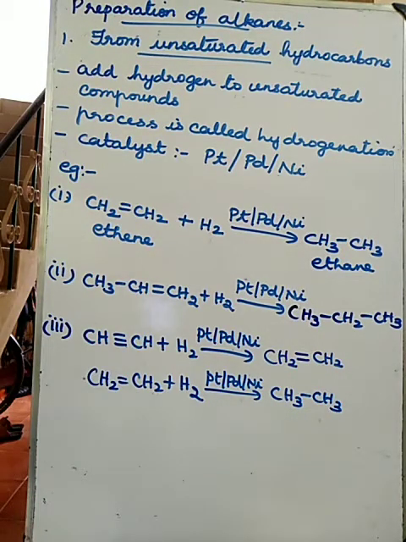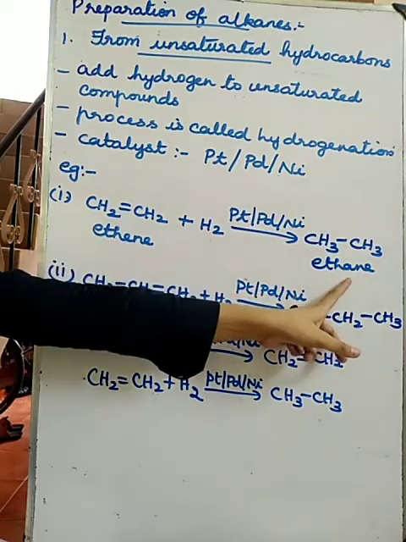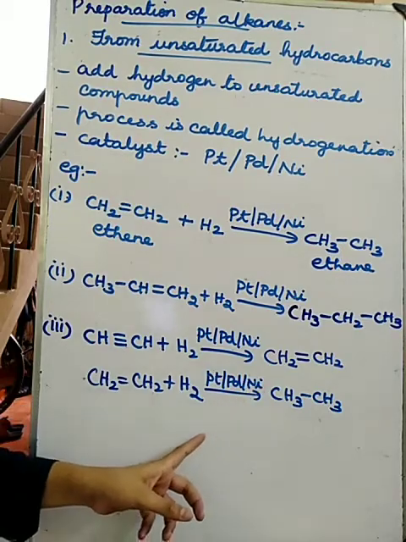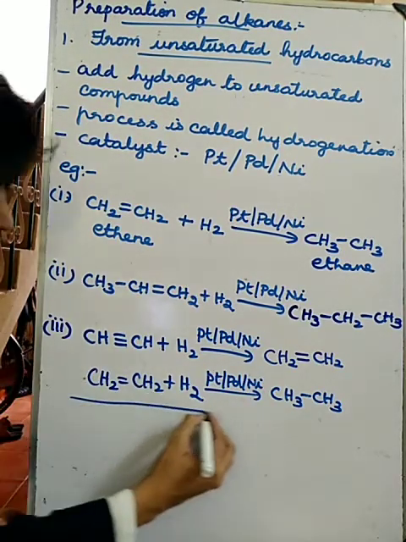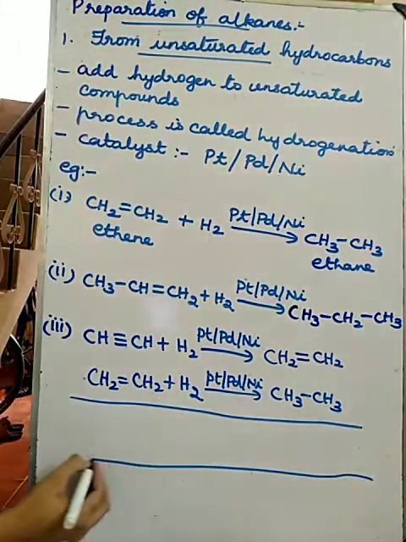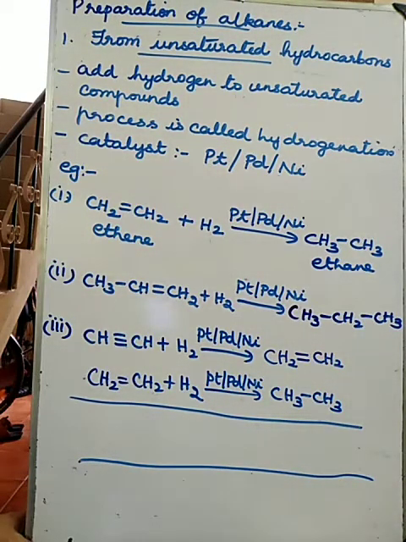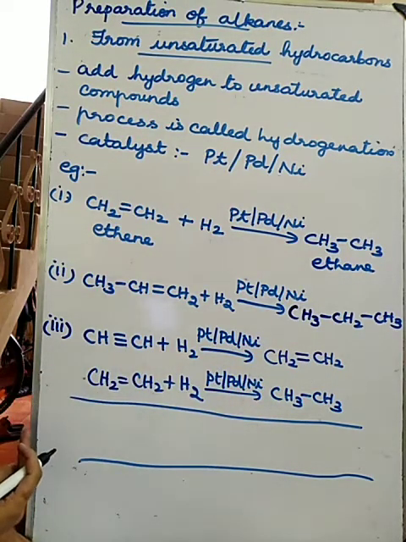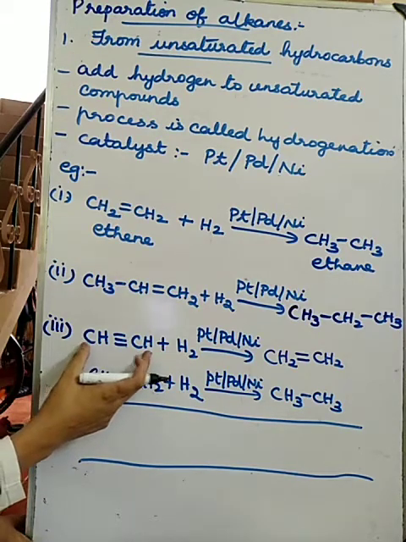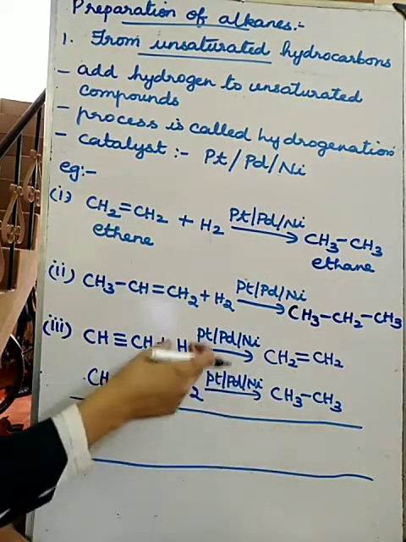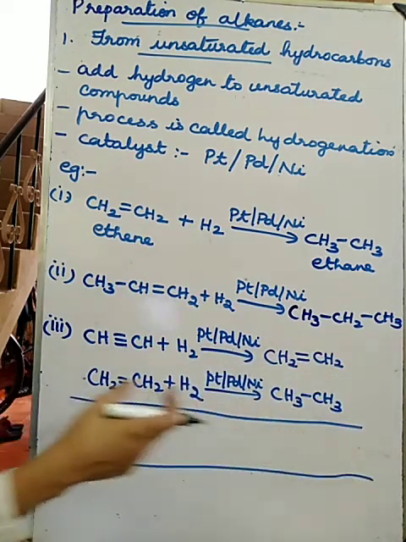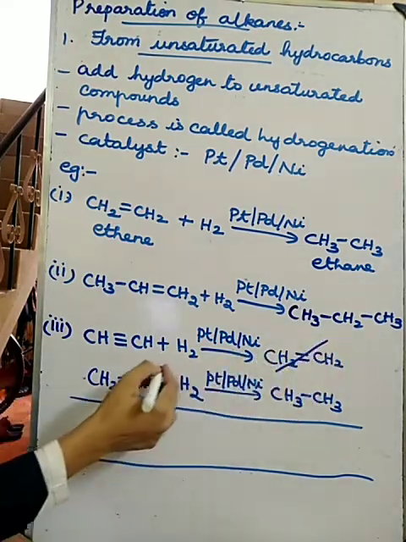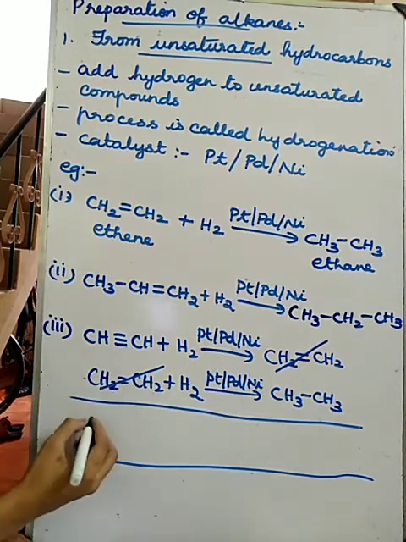Understood? So if it is a double bonded unsaturated compound, you will get the alkane in one step itself. But if it is a triple bonded compound, you will get alkane in two steps. So what will be the overall equation for this? Cancel whatever is common on both the sides. CH triple bond CH is this side, but this side it is not there. Hydrogen this side it is there, but this side it is not there. CH2 double bond CH2, this side it is there, this side also it is there. So cancel that.